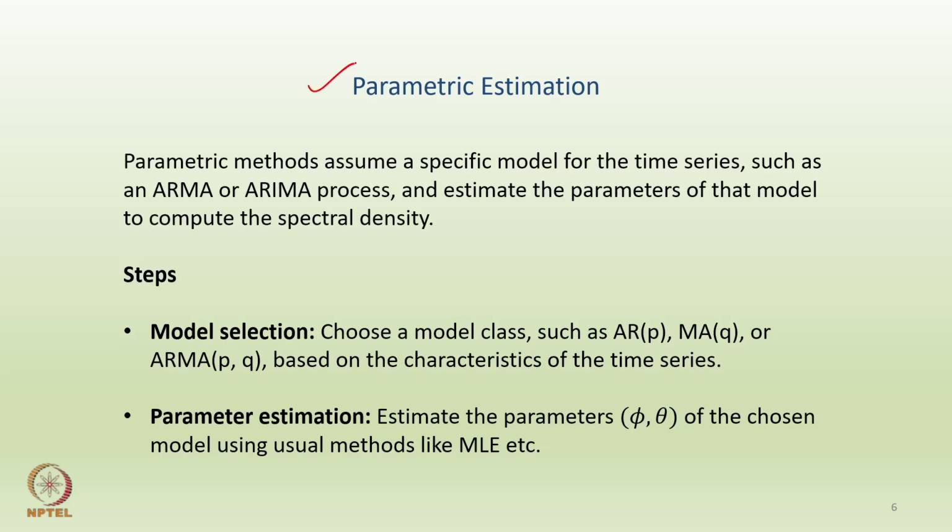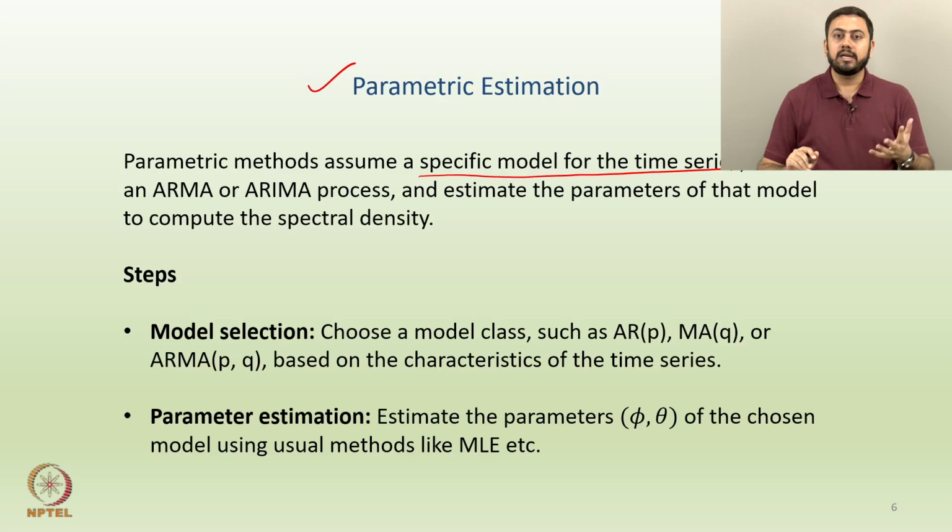The first one is parametric. Parametric methods assume a specific model for the time series. As discussed a short while back, if you happen to know the underlying model, or if you can put forward a specific model for the time series, one can use the parametric umbrella of estimation. What do you mean by modeling? The models could be as basic as, let us say, ARMA, ARIMA, etc. Parametric methods assume a specific model for the time series, such as ARMA, ARIMA, etc., and estimate the parameters of that model to compute the spectral density.